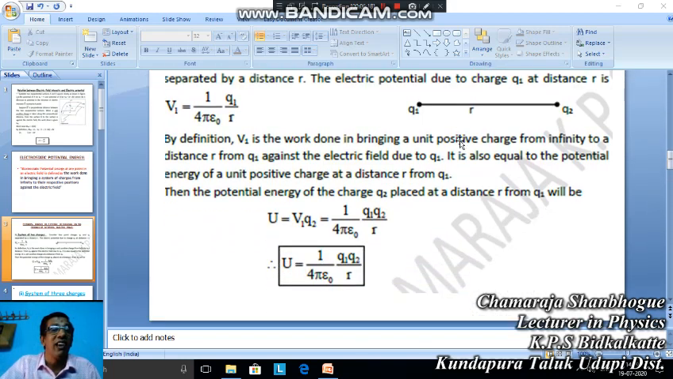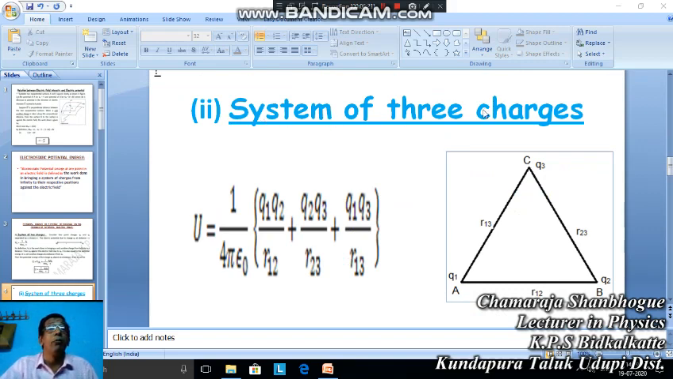Now move on to the second case, a system of three charges. Here also there is no external electric field. The same expression is generalized. See here, there are three charges placed at A, B and C. The values are Q1, Q2 and Q3. The separation between A and B is r12, between B and C is r23, and between A and C is r13. First keep the charge Q1 at A.